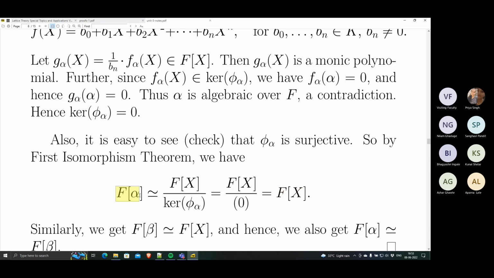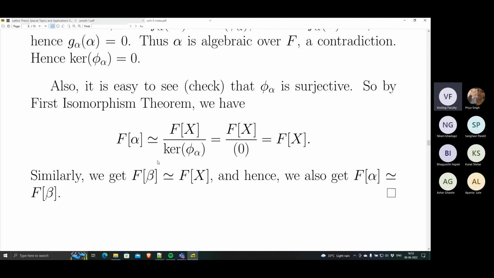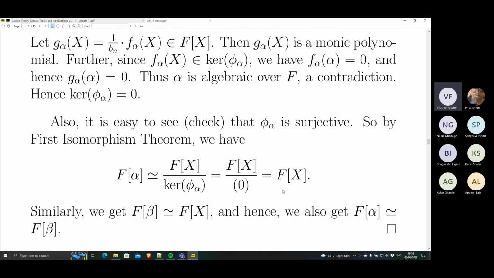So the space of polynomial expressions in alpha is isomorphic to the polynomial ring. Similarly, F[beta] is isomorphic to F[x], and therefore F[alpha] is isomorphic to F[beta]. Is this much clear, everybody? Yes, sir. Okay, good.